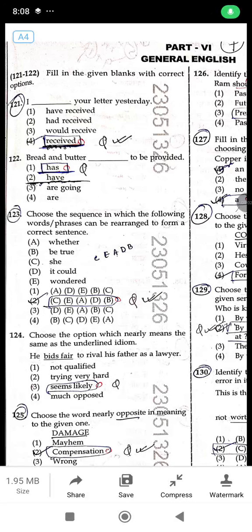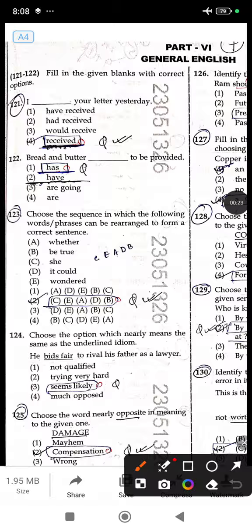In this short video we will focus on previous year general English questions that came in TGT exam 2023. I am sure that you have already gone through these questions, but here I will go with the correct explanation. So let's start with the first question.